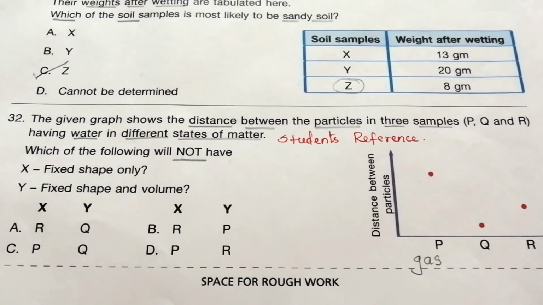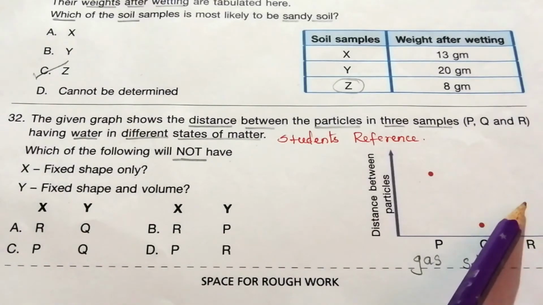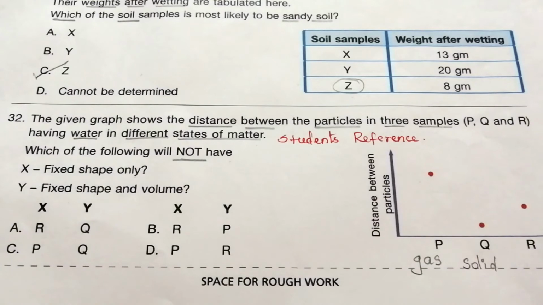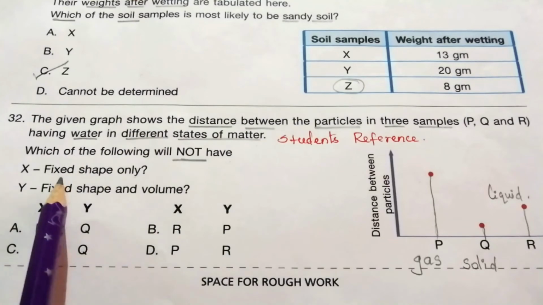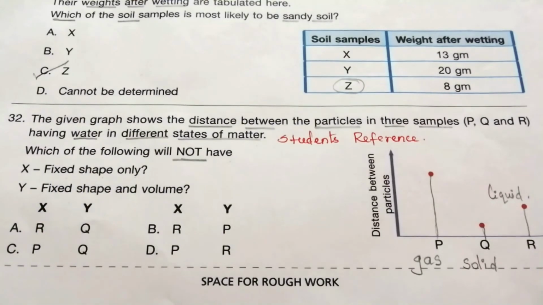So Q is solid. In R, the distance between the particles is medium. So R is liquid. But here our question is, which of the following will not have fixed shape only? That is the X answer.